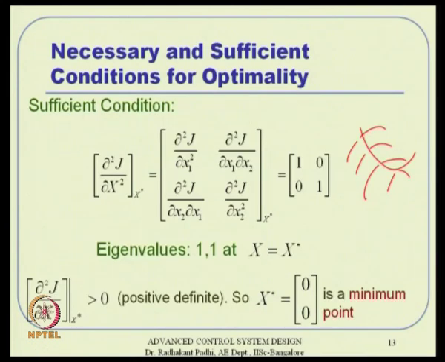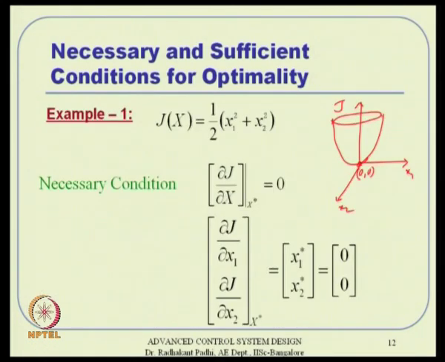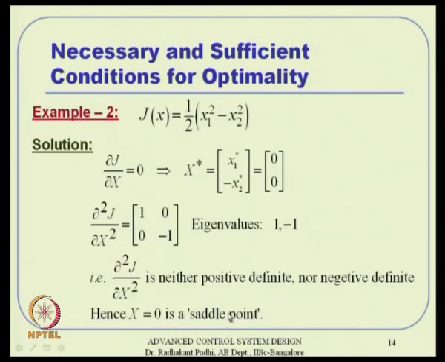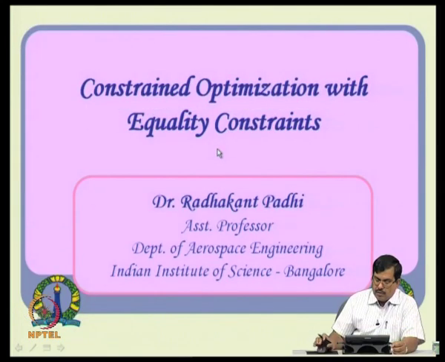Anyway, so those are all free optimization, both in scalar as well as multidimensional case. Now, the free optimization is also not very relevant in practice. In practice, we have to optimize certain cost function subject to certain constraint equations. And if constraint equations exist, how do you handle those? First we will talk about equality constraints, then we will move on to what happens when there are inequality constraints. And these are all in the multidimensional case now.